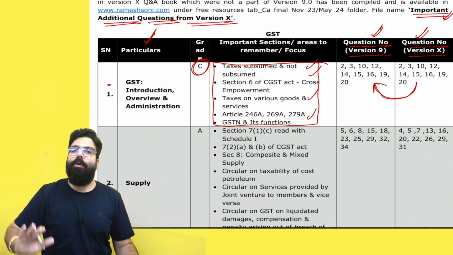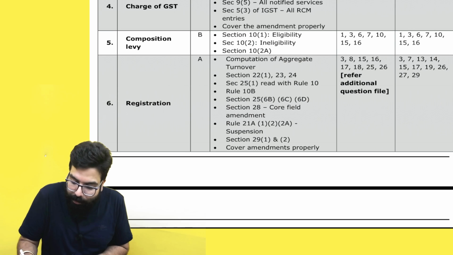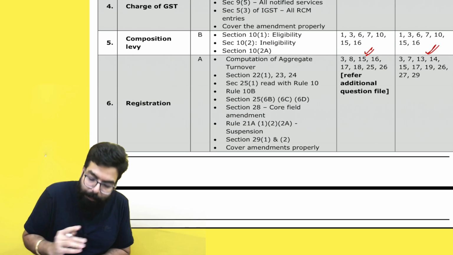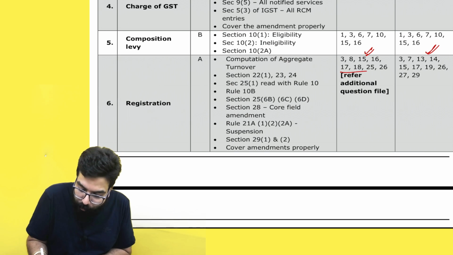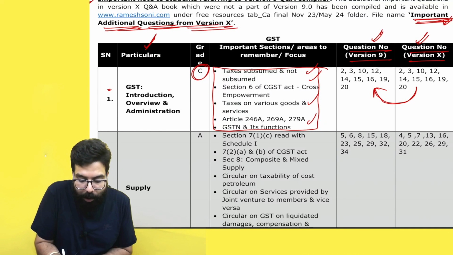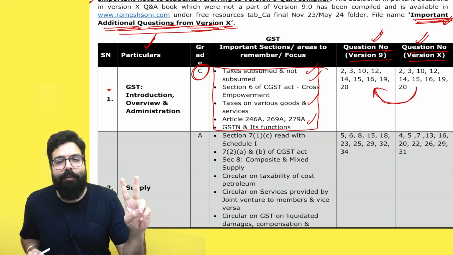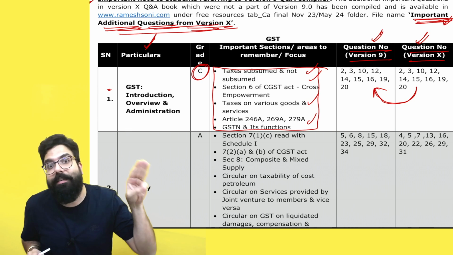Who have version 10 can also refer to this file. Now if you go down, in version 10 you can see so many questions are there, but in version 9 some fewer questions are there. So along with this question, you have to refer to the additional questions file, which is the important questions file, which I have told you to download from rameshsoni.com, Free Resources, CA Final November 23/May 24 folder.